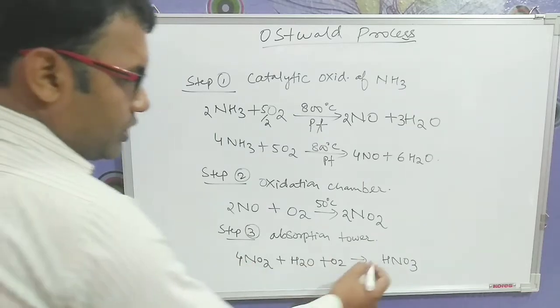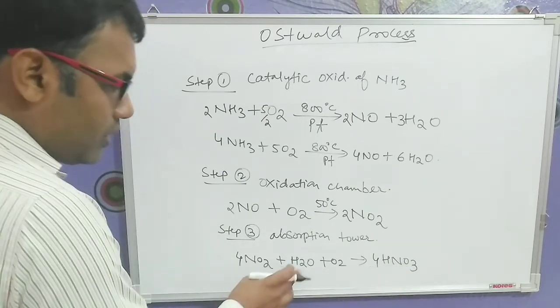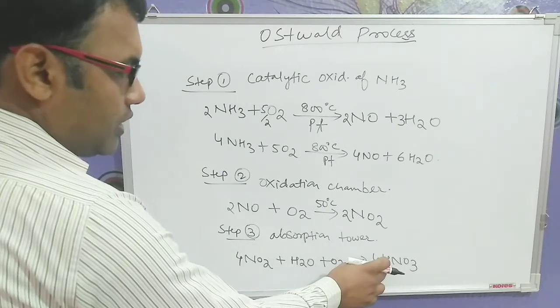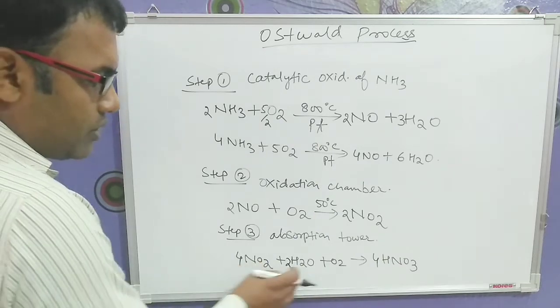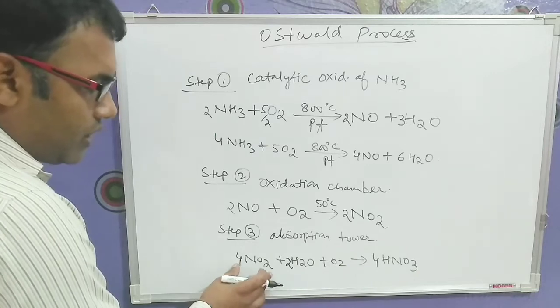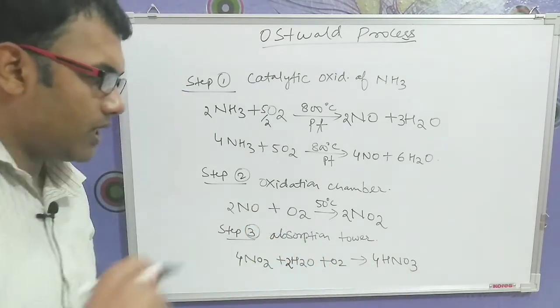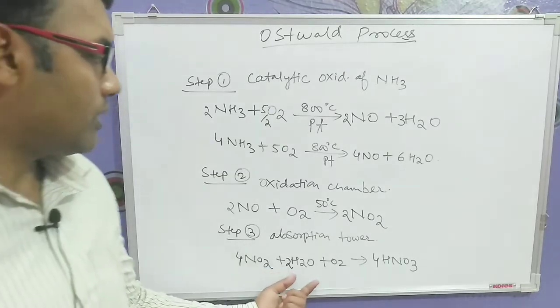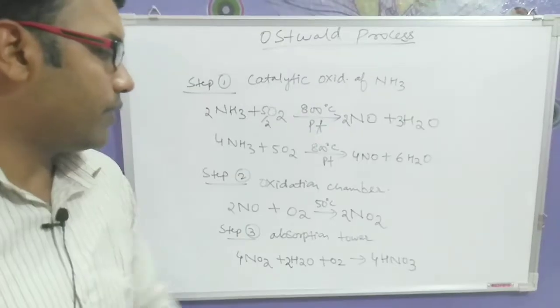So 4 nitrogen, here also we are multiplying with 4, so nitrogen 4, here also nitrogen 4. Hydrogen is 2, but hydrogen here is 4, so we'll multiply here with 2. Now nitrogen and hydrogen both are balanced. What is left is oxygen: 4 2s are 8, 8 plus 2 is 10, 10 plus 2 is 12, and 4 3s are 12. So this is our balanced equation. Students, these are the 3 steps of the Ostwald process for preparation of nitric acid.